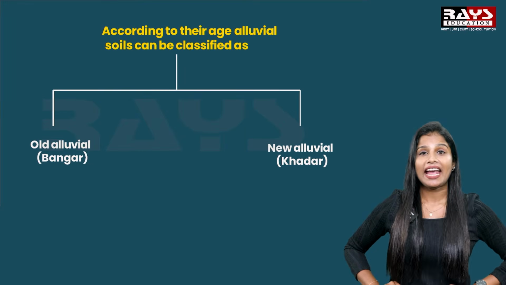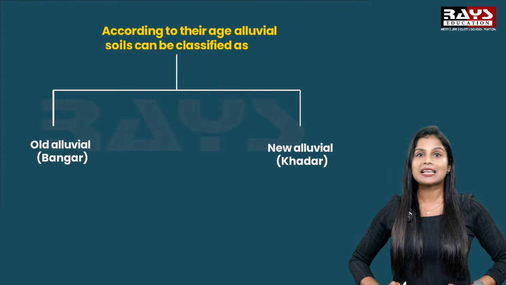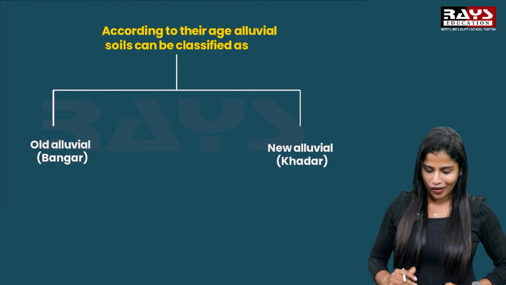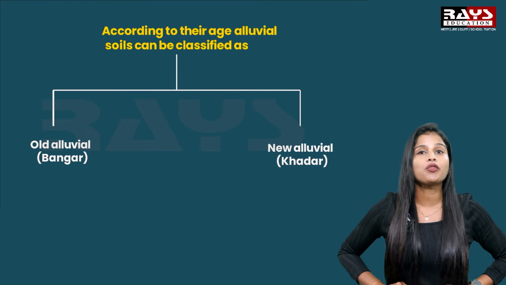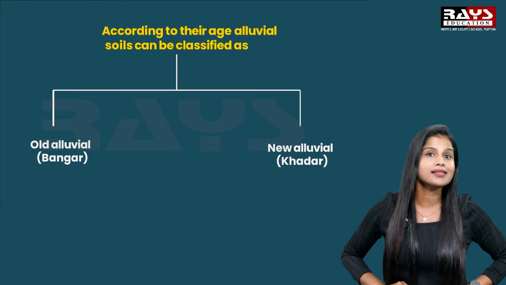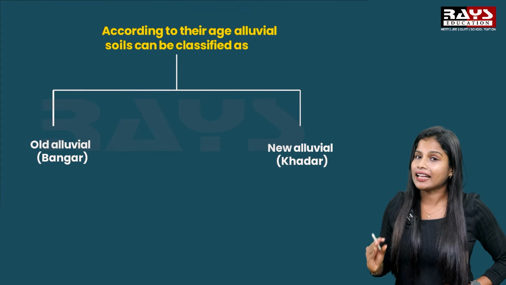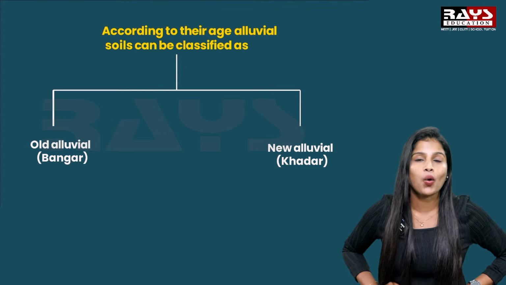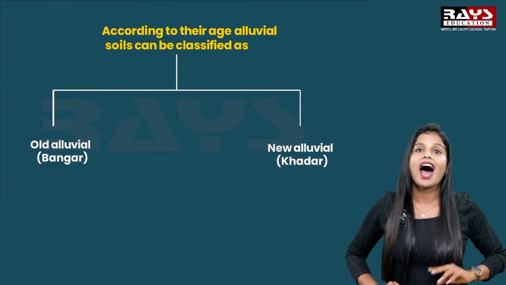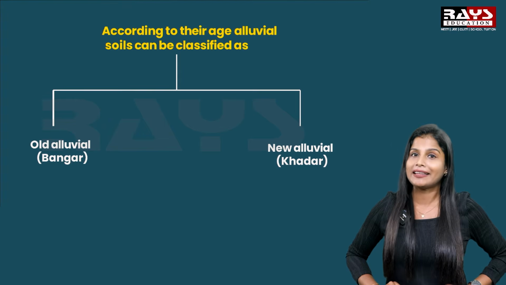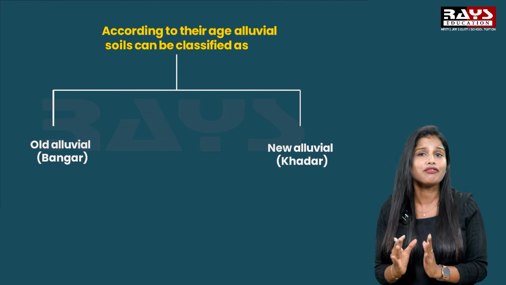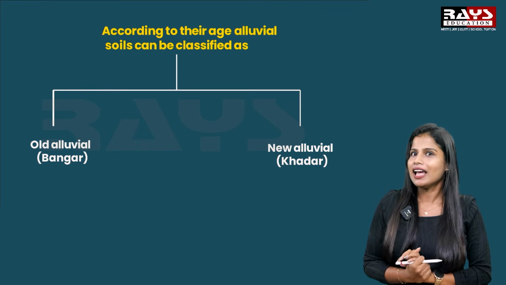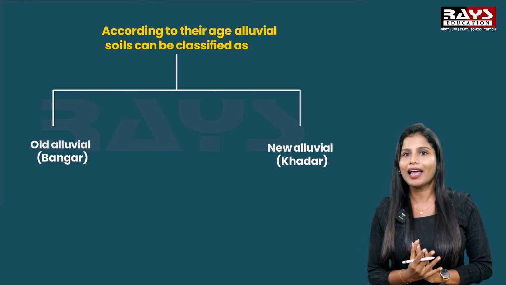According to age, alluvial soil can be classified into 2 types. The first one is old alluvial soil, which is also known as Bhangar. Now coming to the second variety, that is new alluvial soil, which is also known as Khadar. These are the 2 types of classification made on the basis of the age of alluvial soil. So this is all about alluvial soil.